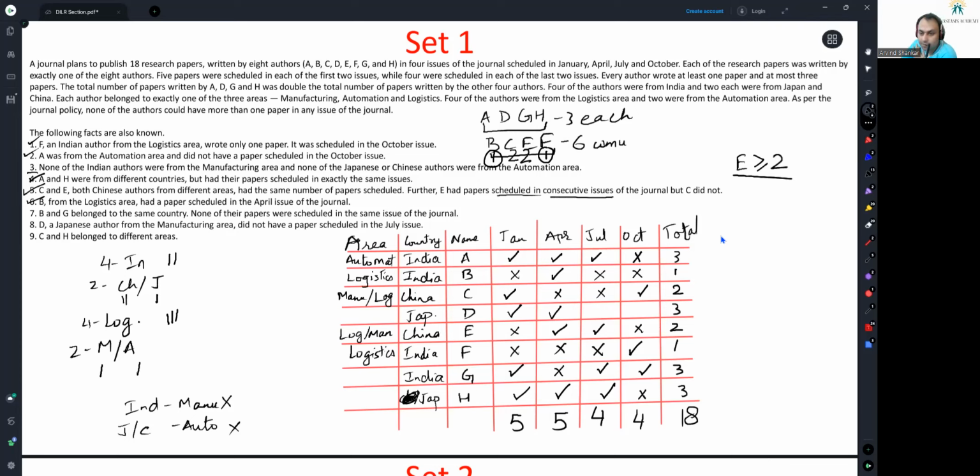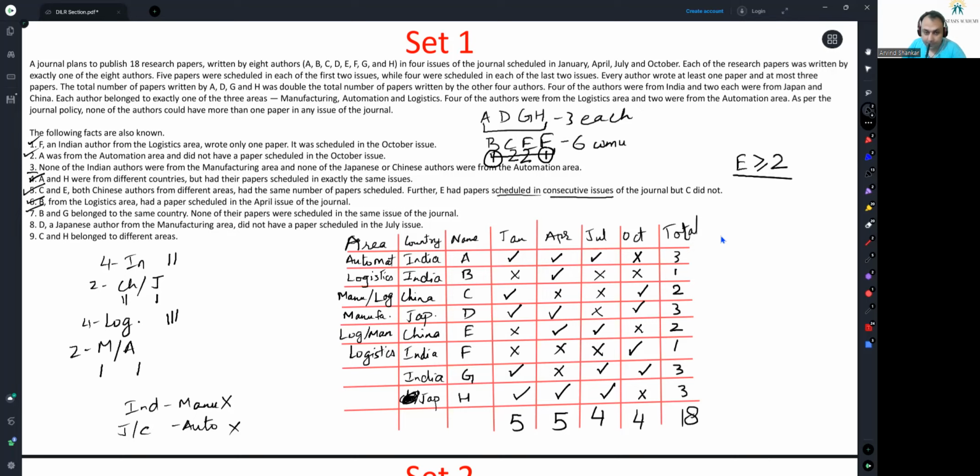Now, for July, we already have 4 ticks. This will not happen. For October, we need one more tick. This is also identified. Wonderfully well done. Point 7 is taken care of. D, a Japanese author from the manufacturing area. Okay. So this is manufacturing.